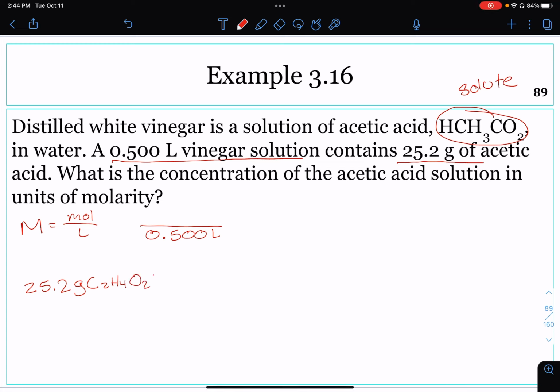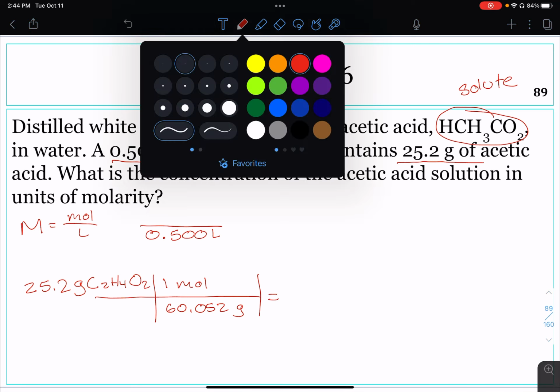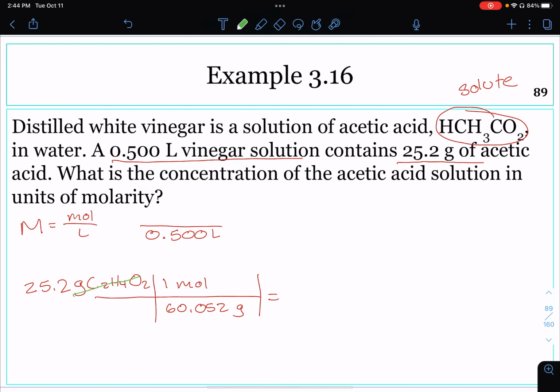When you find the molar mass of 2 carbons, 4 hydrogens, and 2 oxygens, we get 60.052 grams per 1 mole. We can cancel the grams, and we're left with moles. So we need to divide 25.2 by the 60.052, and we get